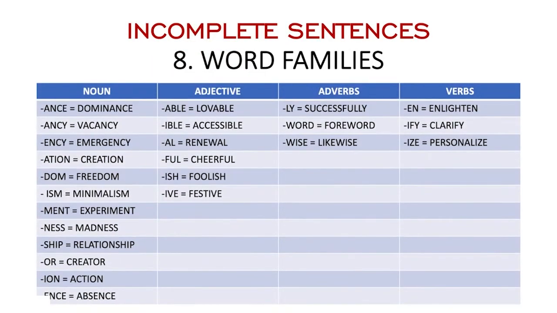And then the last one would be word families. So here are the additions to each word family. For instance, dominant to dominance, vacant to vacancy. So it changes the whole meaning. For instance, vacant itu harusnya kosong, but if it goes to vacancy, it means lowongan. Free into bebas, and then we can add dom, it means freedom or kebebasan.